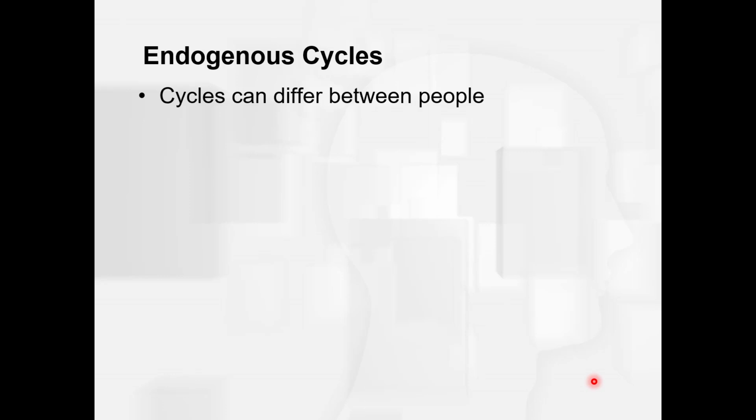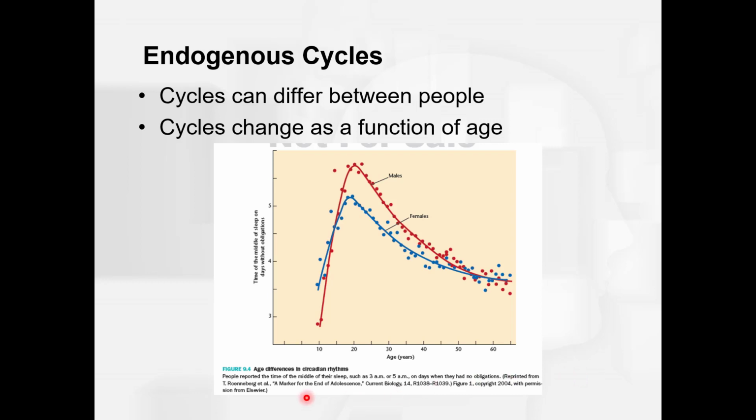So think about it. How many of you are morning people? I'm definitely not a morning person. How about night owls? Some of us just have a tendency to stay up a little bit later, or we find it a little bit easier to wake up a little bit earlier. These cycles can change as a function of age. And that's what's demonstrated here in this graph. Here we have the time in the middle of the sleep cycle on days without any disruption, and here's our age in years.